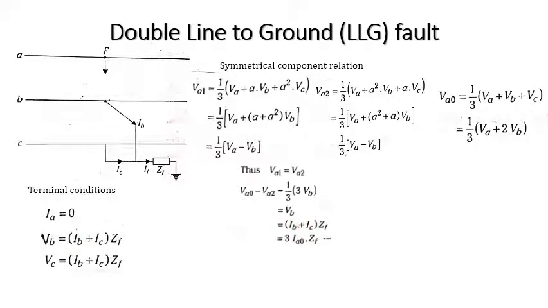This is 3 times IA0, for which we are going to derive the expression from the fault current calculation. So we can write VA0 is equal to VA2 plus 3 times IA0 into ZF. IA is equal to 0, so IA0 plus IA1 plus IA2 is equal to 0.